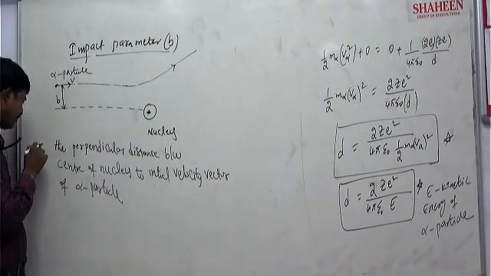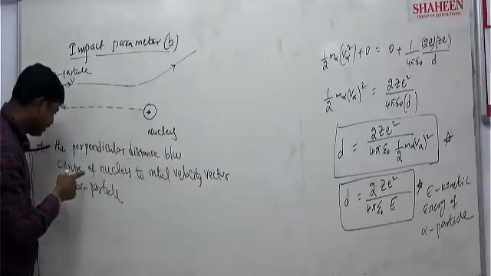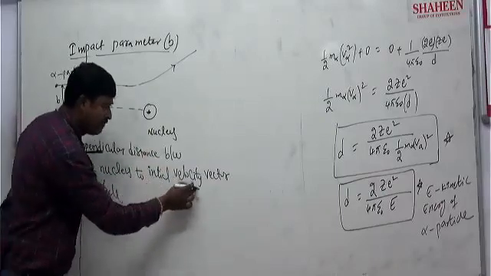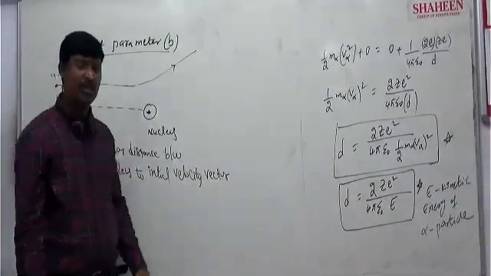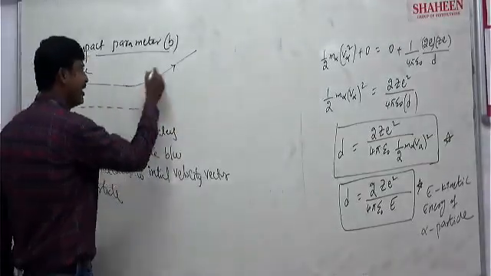Listen carefully. The perpendicular distance between the center of the nucleus and the initial velocity vector of the alpha particle. I am asking about the initial velocity vector, not the final velocity vector.